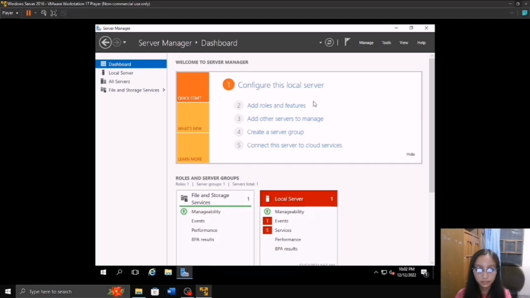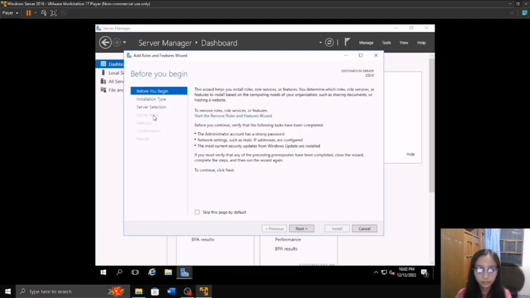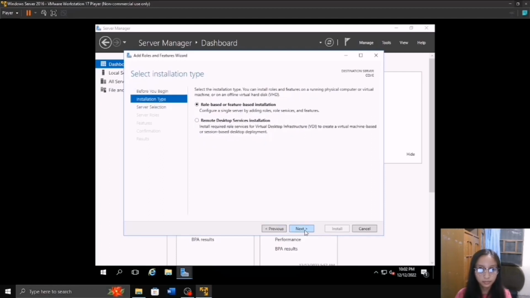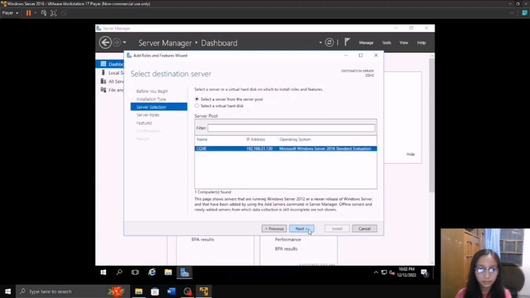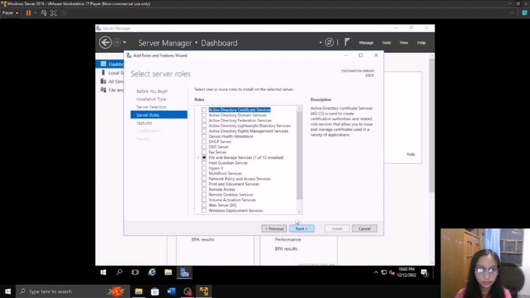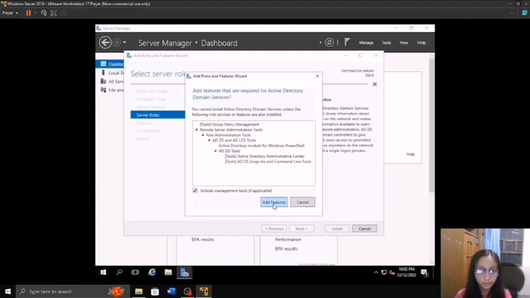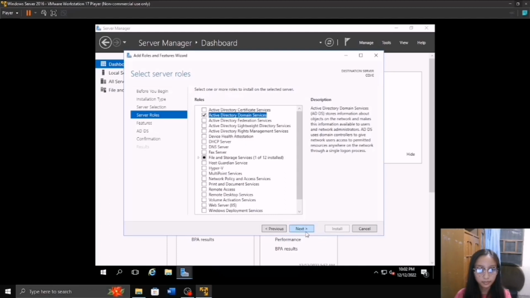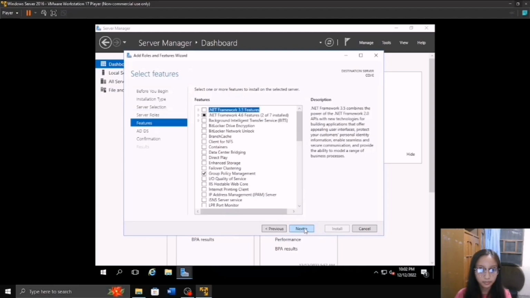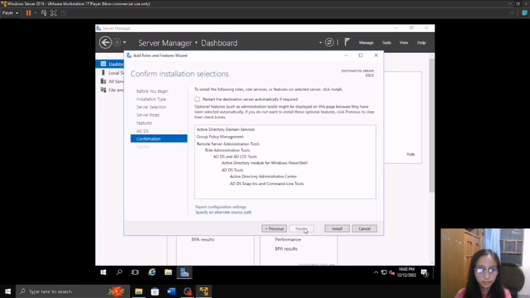The next thing that we will do is add roles and features. So for this one, just click next. Gonna use the role-based features again, and then just click next again. And then for this one, we have to choose the Active Directory Domain Services. Then click next again. For this one, we don't have to choose anything. We just have to click next and install.